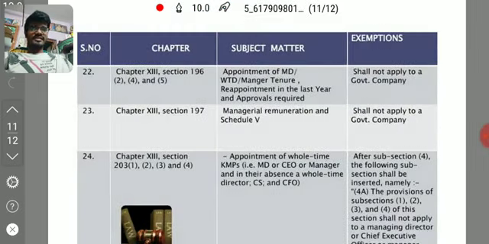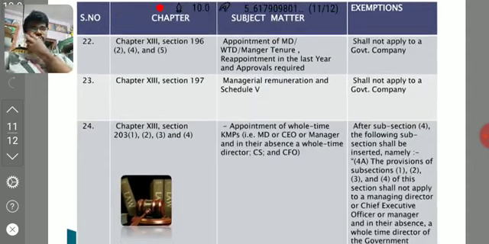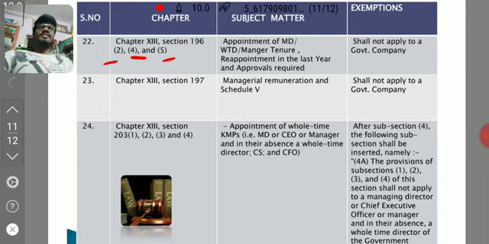And coming to our last slide, number 22, section 196. What is 196? It is the appointment of managerial personnel, MD, whole-time director, manager. In 196(2), (3), (4), it is mentioned that no company shall appoint an MD or whole-time director for a period exceeding 5 years. Means the tenure is 5 years.